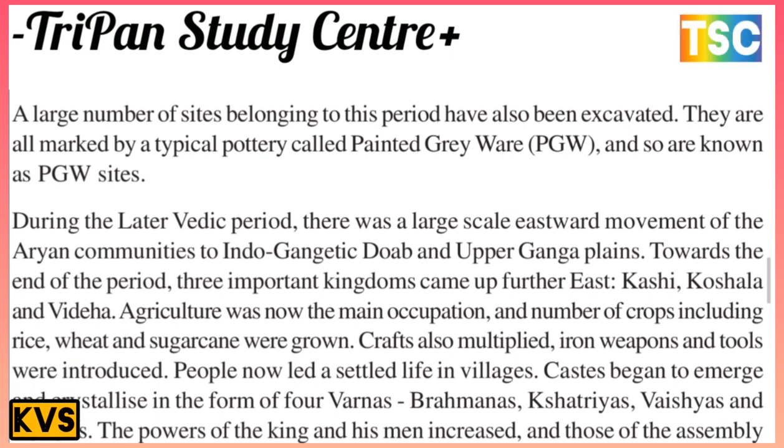Agriculture was now a main occupation, and a number of crops, including rice, wheat, and sugarcane, were grown in the fields. Crafts also multiplied, as iron weapons and tools were produced in this period. People now led a settled life in villages, and castes began to emerge and crystallize in the form of four varnas: the Brahmans, Kshatriya, Vaishya, and Shudra, established in this period.